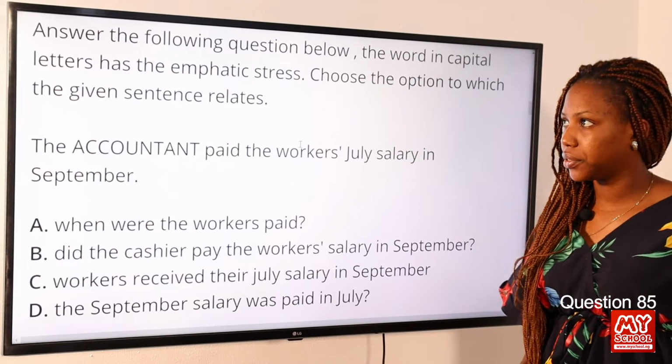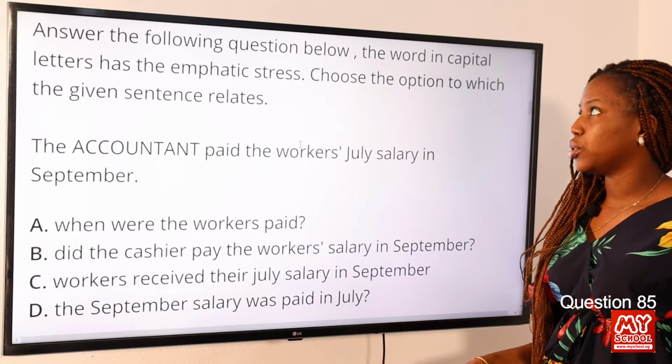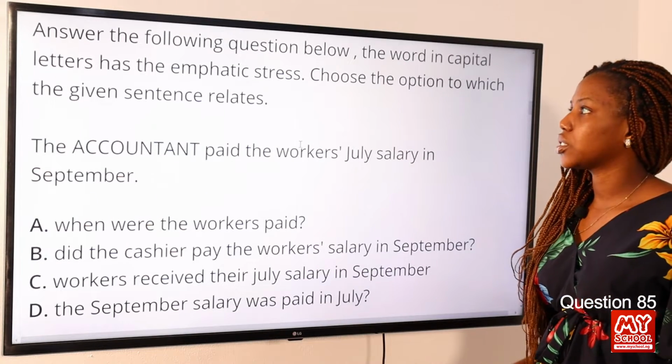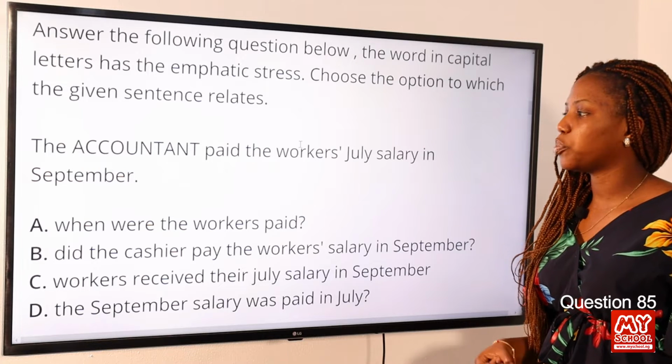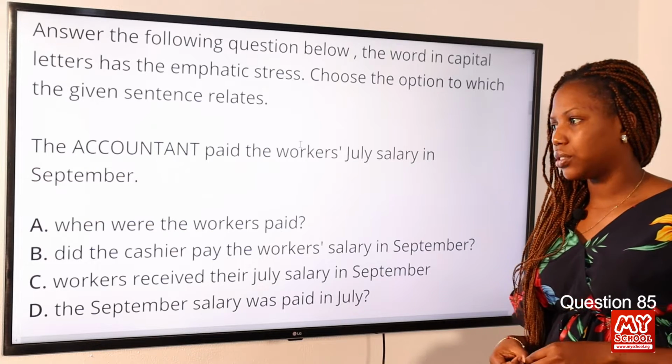Question 85. Answer the following question below. The word in capital letter has the emphatic stress. Choose the option to which the given sentence relates. The accountant paid the workers' July salary in September.